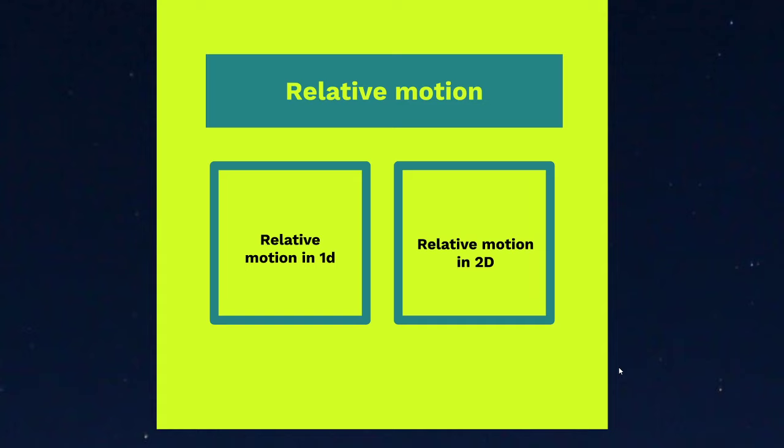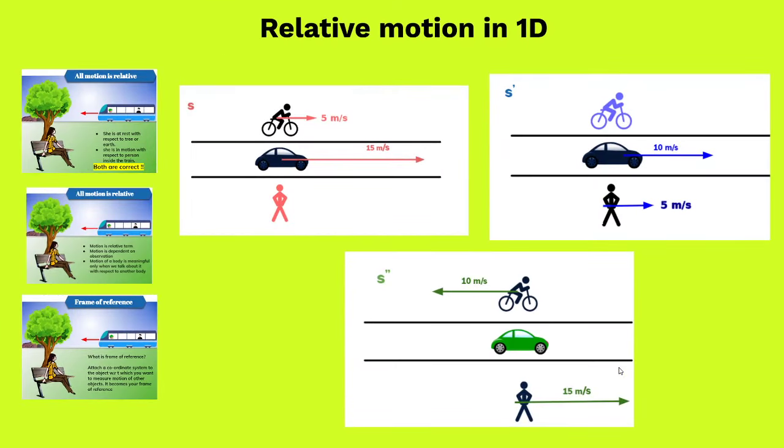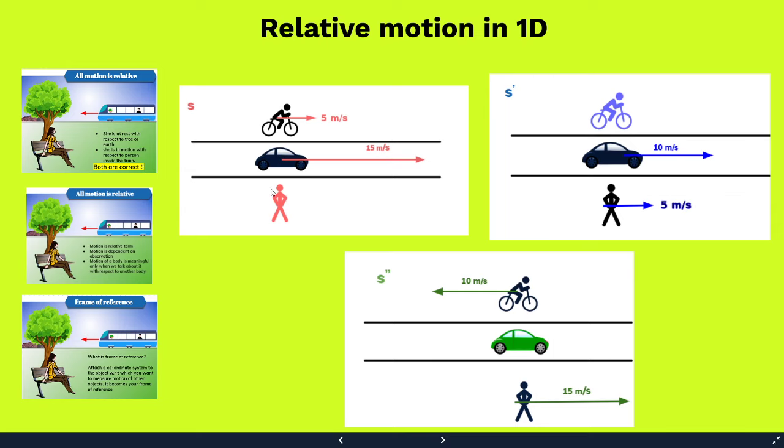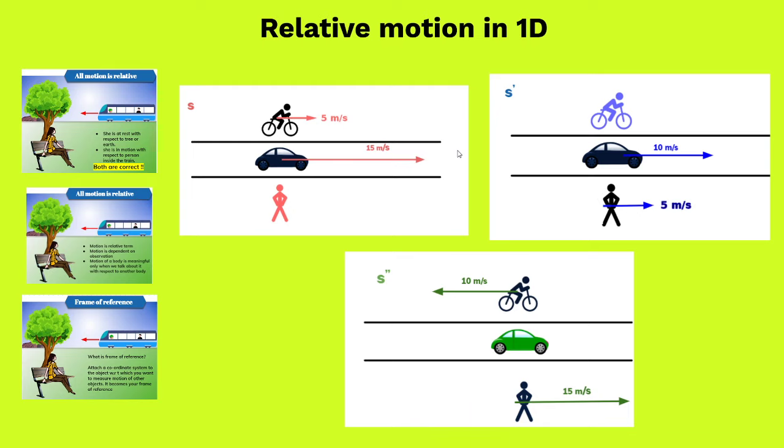So when our observer also starts to move, how the motion appears to change is what is studied in relative motion. When we talked about relative motion, we were looking at things which were moving earlier when we were standing on the ground. Later on, the observer also starts to move. So how things change when your observer starts to move is what we studied in relative motion.